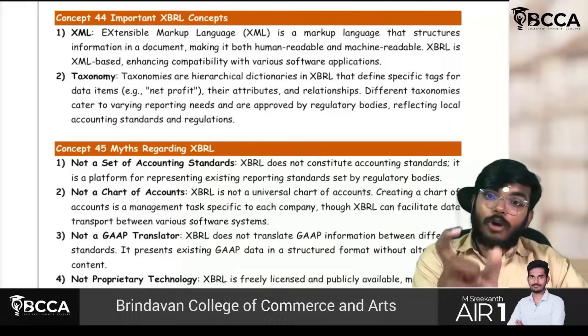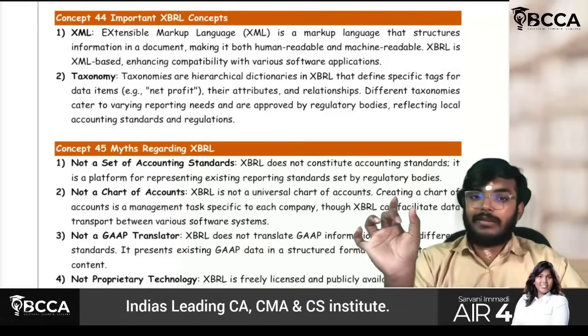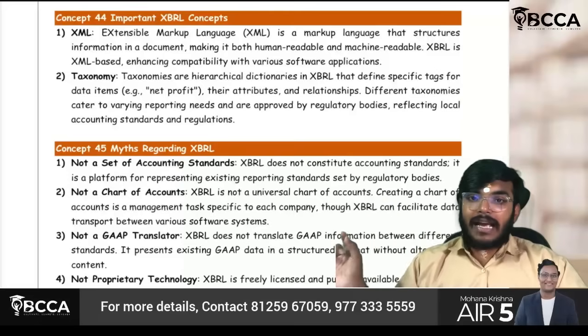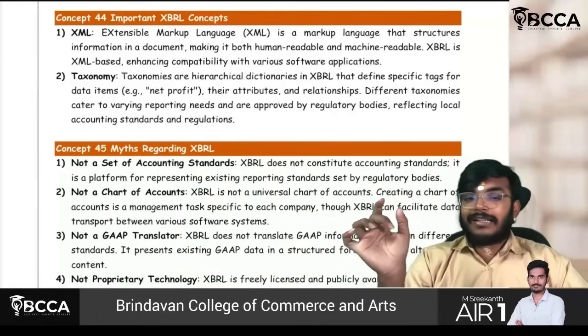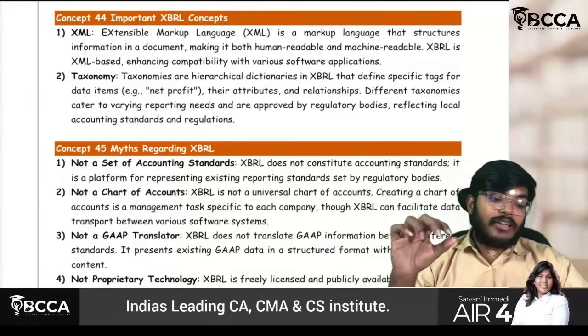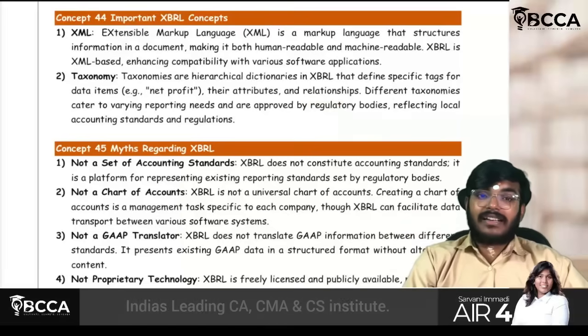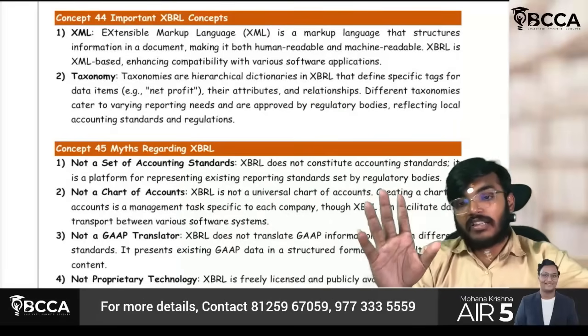For example, profit has some tag. Sales has some tag. Capital has some tag. Debt has some tag, and it will relate also. For example, interest is there. Interest has some relation with the debt.